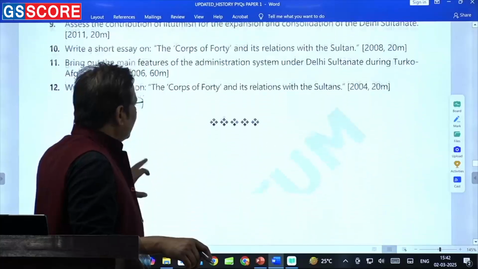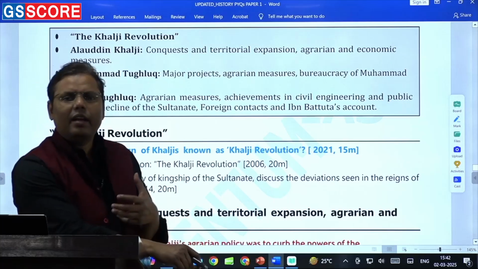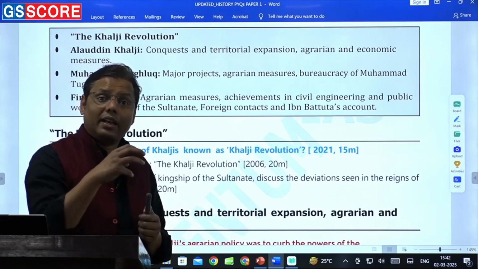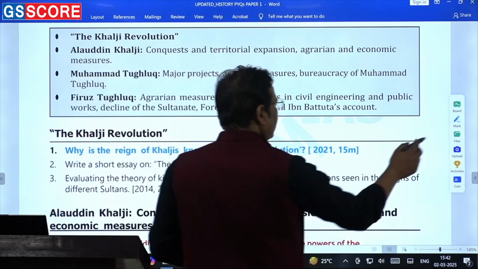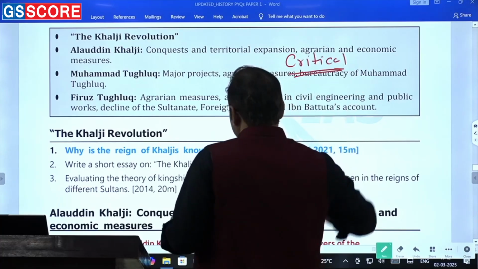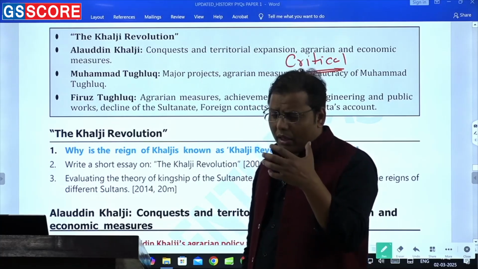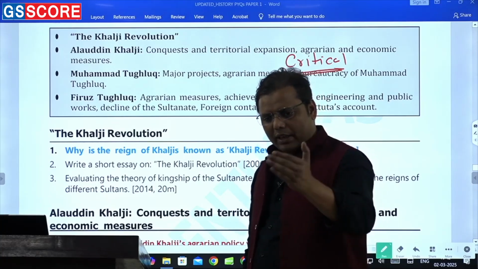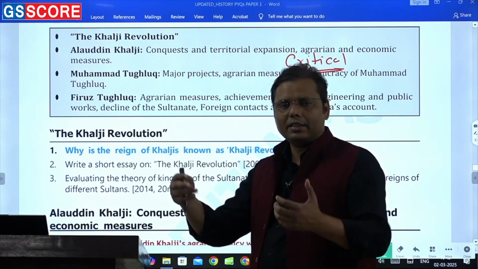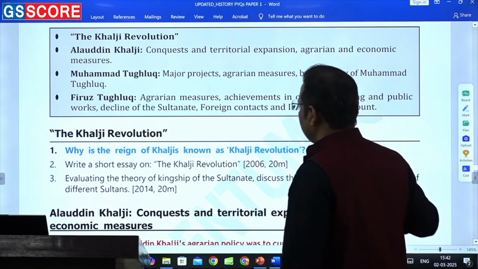So while covering the Delhi Sultanate, you have to be a bit innovative. You will have to keep a bit of an inquisitive nature, so that you can think of some new dimensions, or some critical aspects. The only point I would suggest here is that in these topics you need to follow a critical approach, so that you are not simply covering whatever has happened, or covering things as per certain points. If this is the question, these are the points I'm going to write. You have to be ready conceptually, so that if new dimensions are asked, at least you have some content to write about it. That's the most important thing. This is the suggestion I'll be giving you.